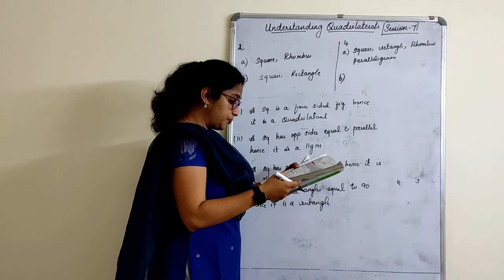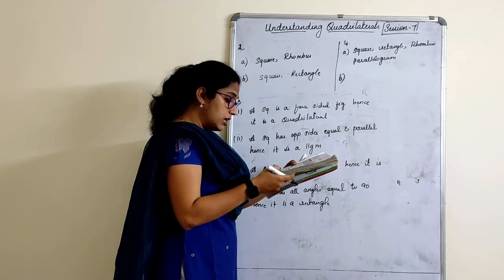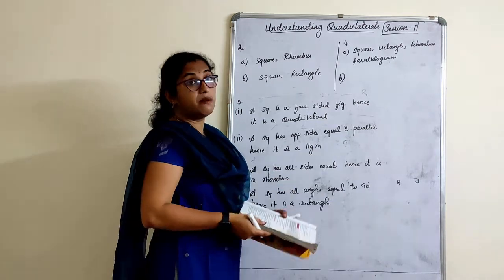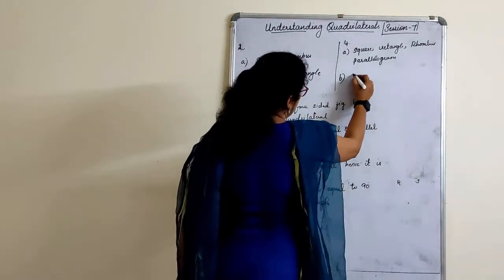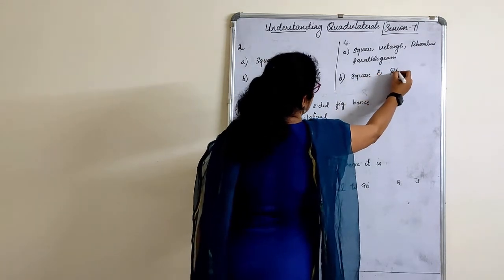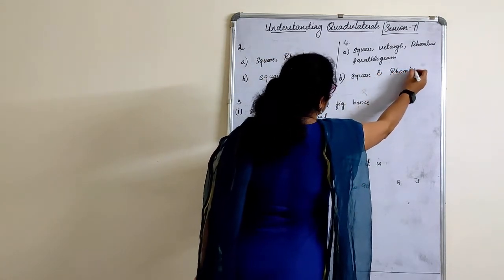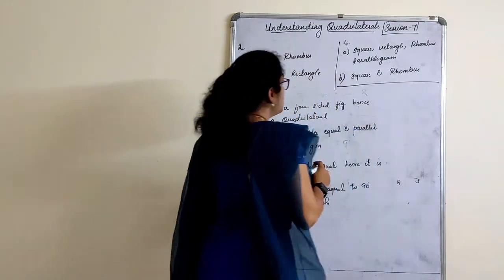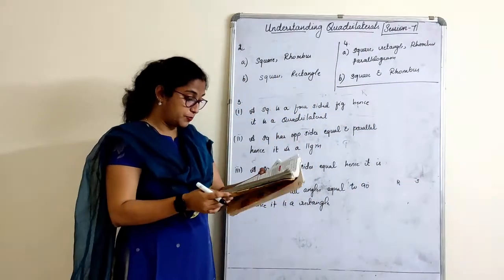Look at the next one. Name the quadrilateral whose diagonals are perpendicular bisectors of each other. If they are perpendicular bisectors, it is only the square and the rhombus. So if you know the properties, you can write this.